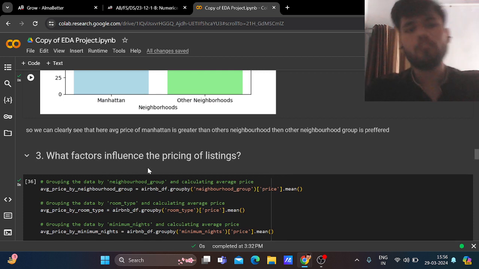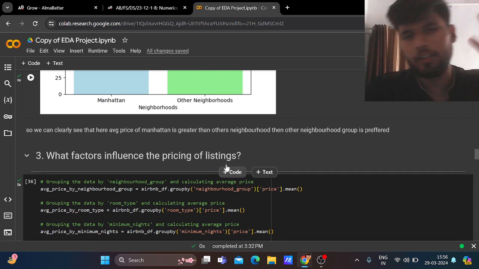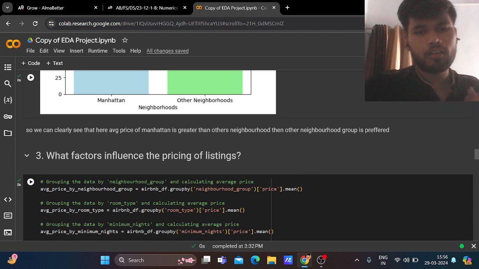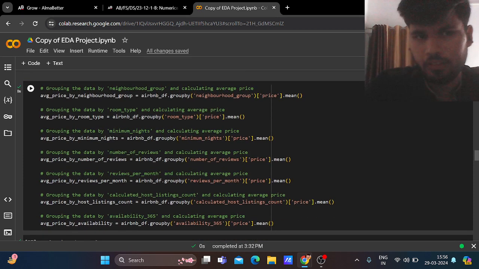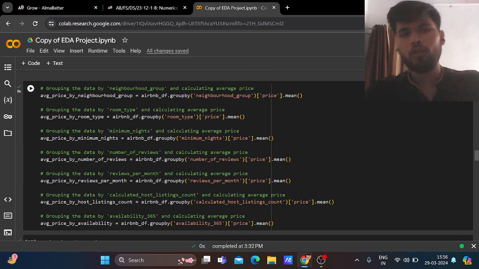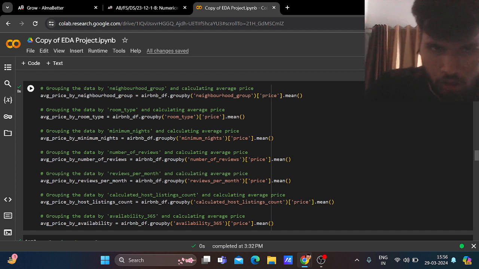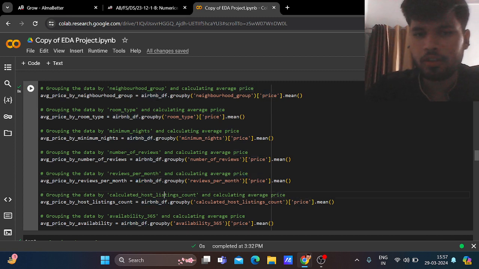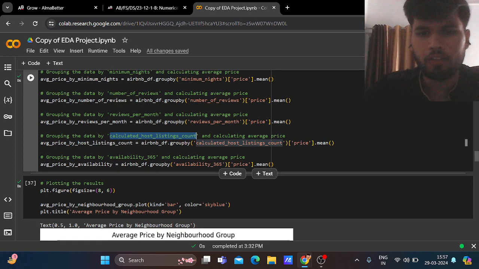Question 3. What factors influence the pricing of listings? So the owners are listing the prices on what factors? This is an important question. So we group the data by the neighborhood group and average price. Also group the data by room type and calculate average price. Group the data by minimum nights, number of reviews, reviews per month, calculated host listing count, and availability 365, each with average price.